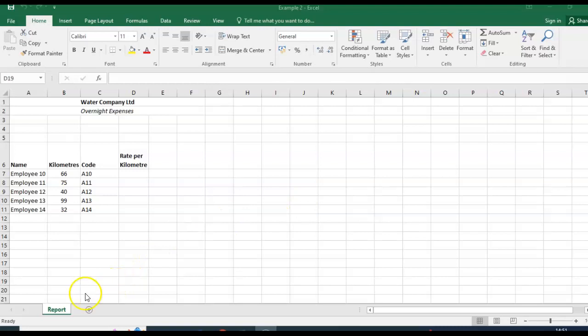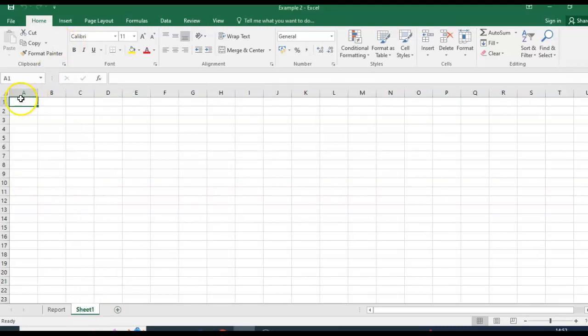Okay, so I'm going to go to sheet 2, so create another sheet. And I am going to type in the information as I see it. So code and rate. I'm going to put them in bold and then type.